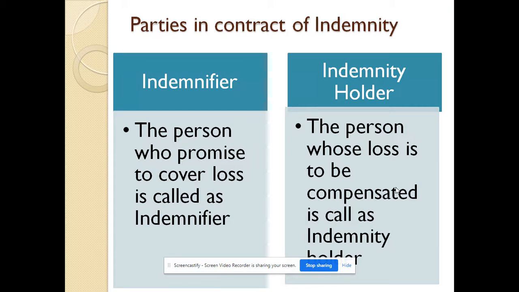There are two parties in the contract of indemnity. The first one is the indemnifier and the other one is the indemnity holder. Now, what do you mean by indemnifier? The person who promises to cover the loss is called the indemnifier. The person whose loss is to be compensated is known as the indemnity holder.